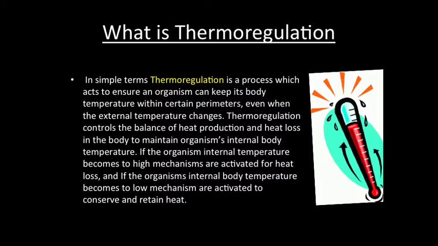In simple terms, thermoregulation is a process which acts to ensure an organism can keep its body temperature within certain parameters, even when the external temperature changes. Thermoregulation controls the balance of heat production and heat loss in the body to maintain the organism's internal body temperature. If the organism's internal temperature becomes too high, mechanisms are activated for heat loss, and if the organism's internal body temperature becomes too low, mechanisms are activated to conserve and retain heat.